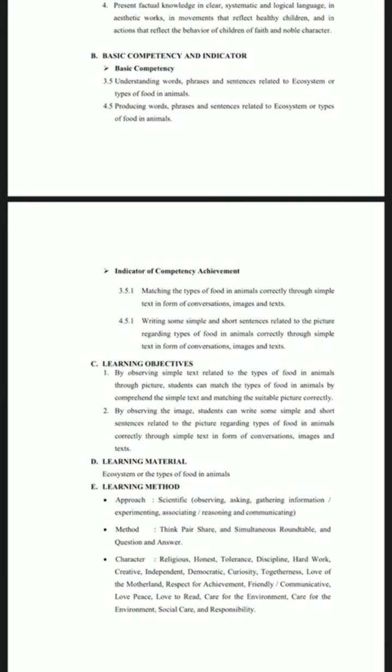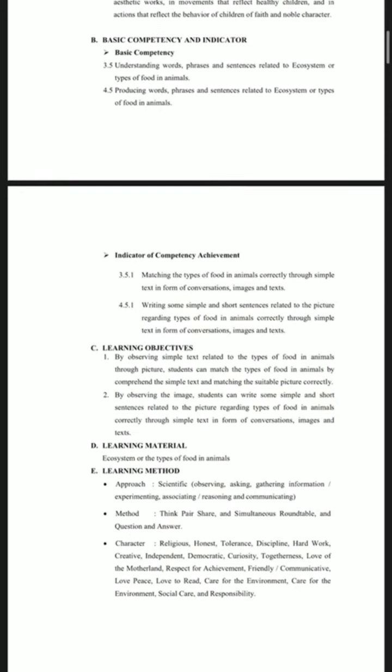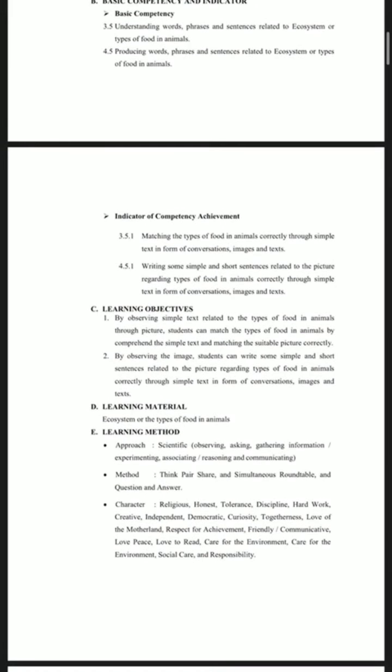For the basic competency and indicator, in basic competency, we chose 3.5 understanding words, phrases and sentences related to the ecosystem or types of food in animals. And for the indicator, 3.5.1 matching the types of food in animals correctly through simple text in form of conversation, image and text.